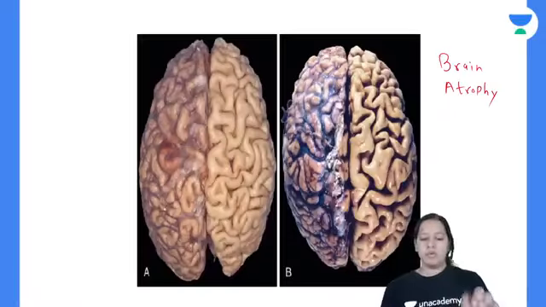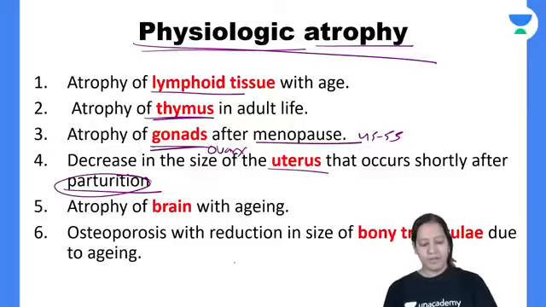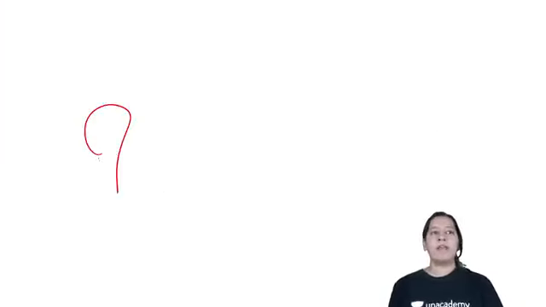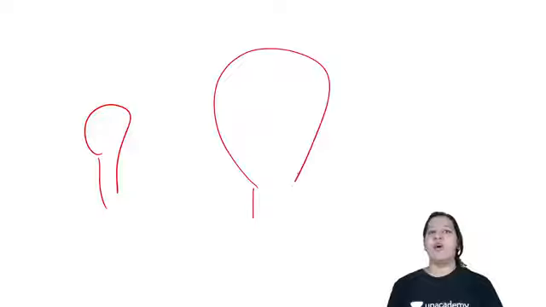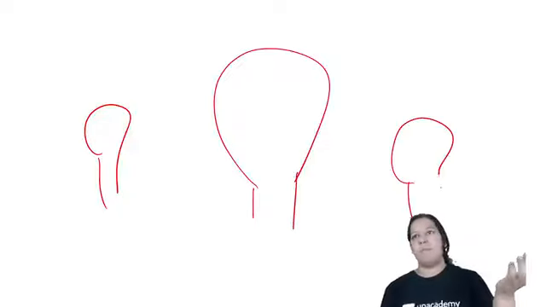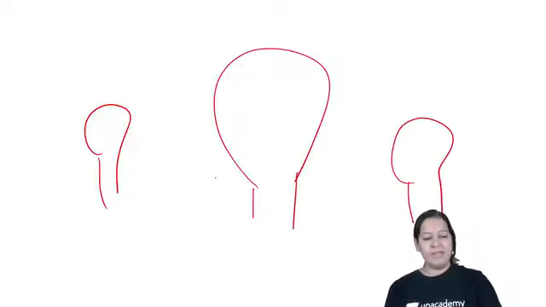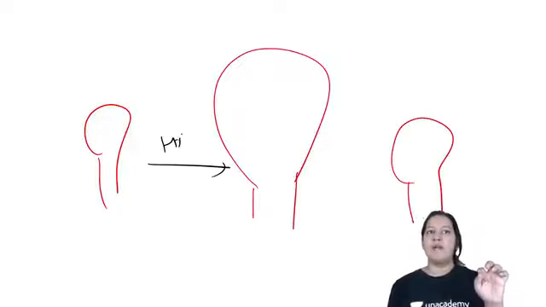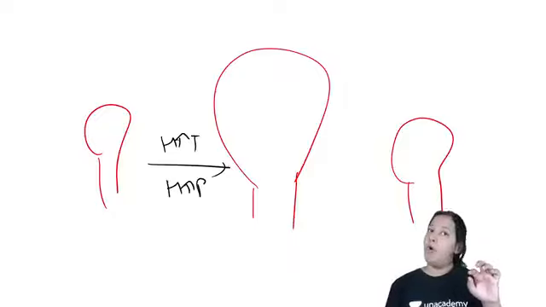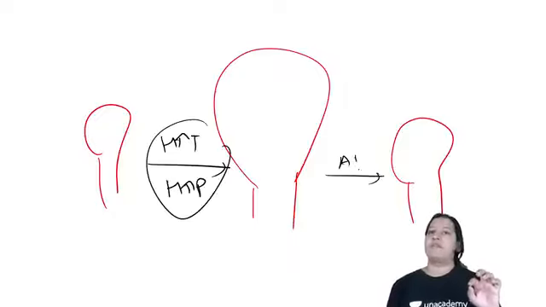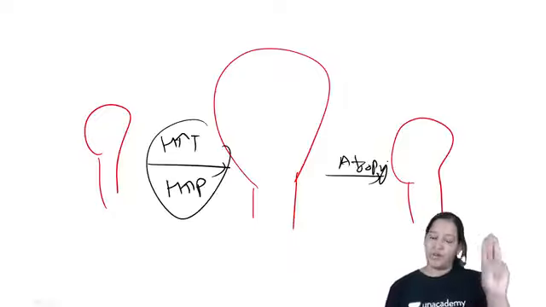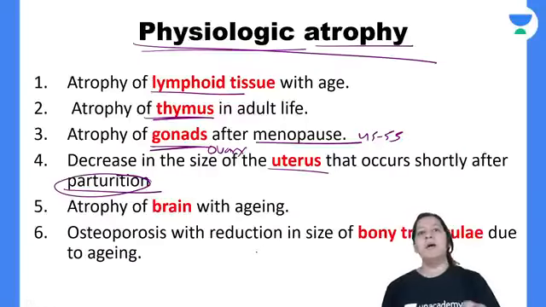Give me a thumbs up. Have you got it? Going from the normal non-pregnant state to pregnancy, and from the pregnant state back after parturition: my point is that this is an example of hypertrophy and hyperplasia both, and this is an example of atrophy. So the uterus is an example of 3 adaptations. Have you got it? Give me a thumbs up.